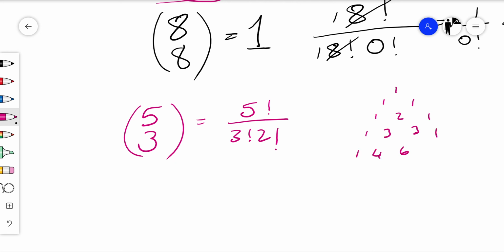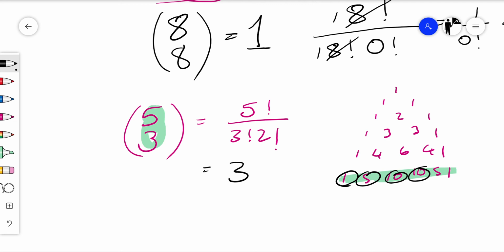1, 4, 6, 4, 1, 1, 5, 10, 10, 5, 1. So we're doing 5th row, 3rd element. So 5th row, that's element 0, 1, 2, 3. So the answer is 10. Okay, you can do it either way. We'll stop there just now and then we'll have a look at a few examples and explore this in a wee bit more depth.